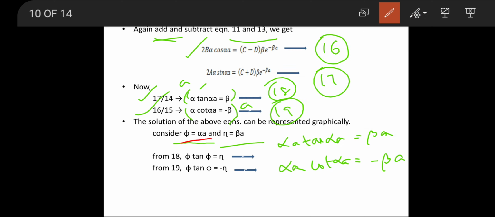So if we consider this phi as alpha a and eta as beta a, then for this equation we can write alpha a as phi, and beta a as eta. So those equations, 18 and 19, we are representing as phi tan phi equal to eta, phi tan phi equal to minus eta. Since we got the 19th equation, we are considering this as 20 and this as 21.